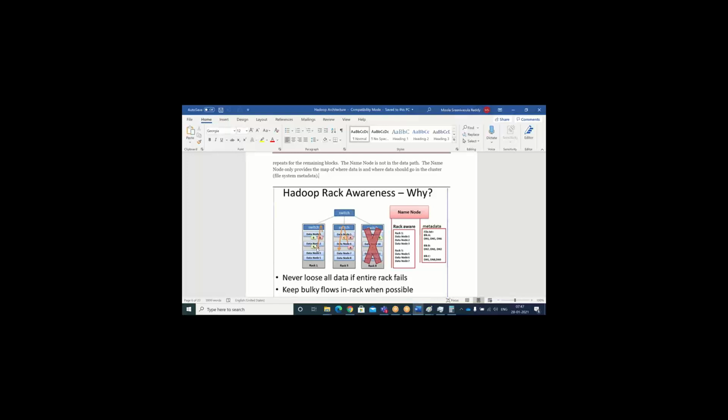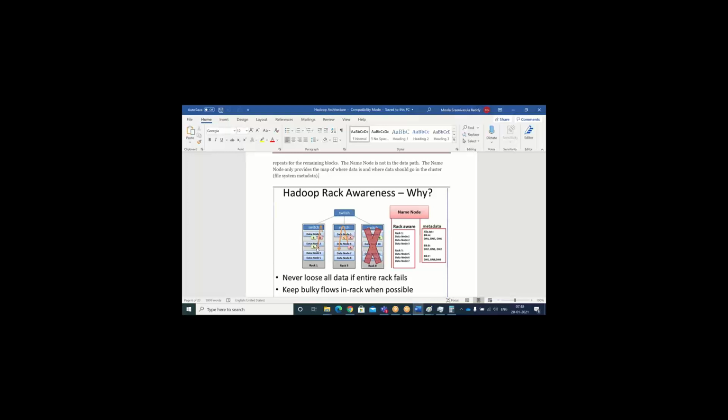Whenever the Hadoop cluster receives input data, while copying it will apply the replication. That means it will make Xerox copies of your data, in terms of blocks. My input file may have 3 blocks. Just imagine 3 blocks, and the replication factor is again 3. 3 into 3, 9 blocks will be created.